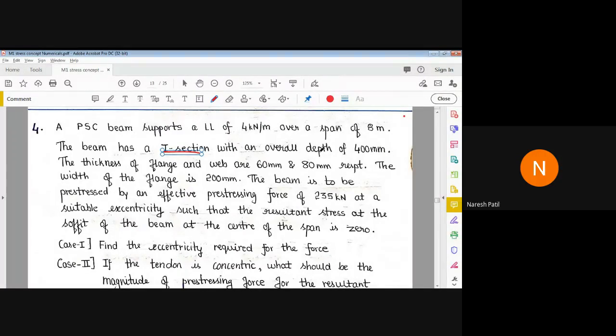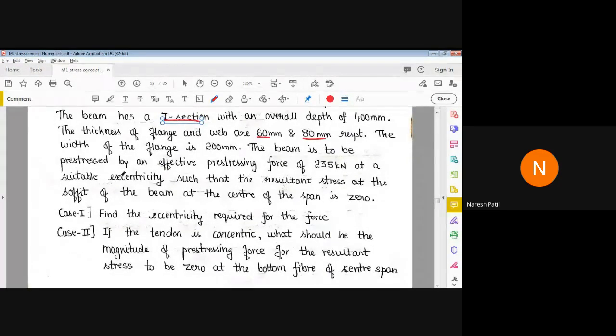Okay. So now the thickness of flange and web are 60 mm and 80 mm respectively. The flange thickness is 60 mm and the web thickness is 80 mm. The width of the flange is 200 mm and the beam is to be prestressed by an effective prestressing force of 235 kN. So these are the things given, at a suitable eccentricity